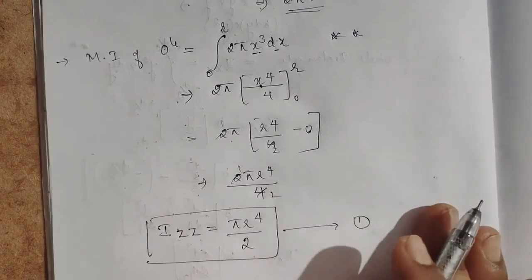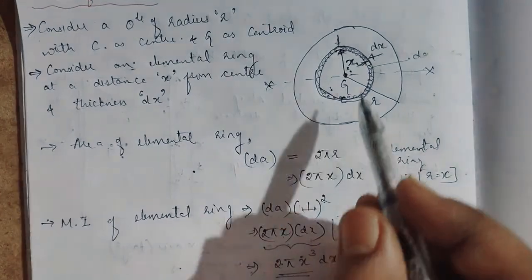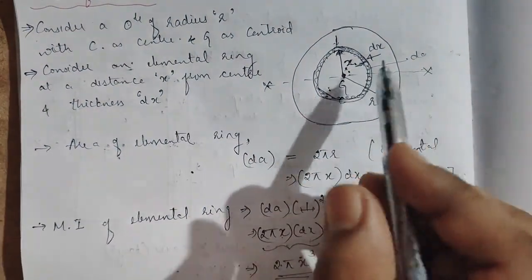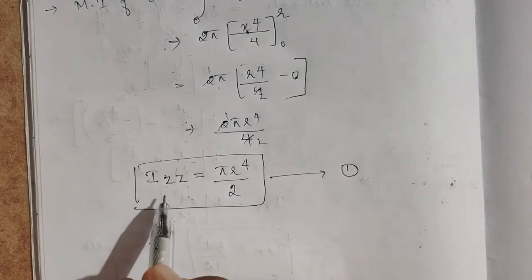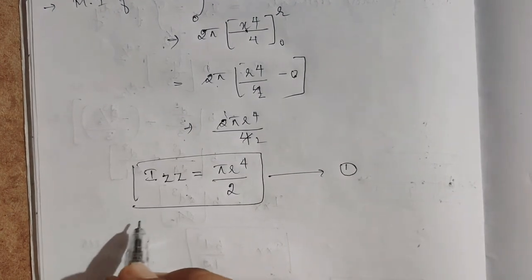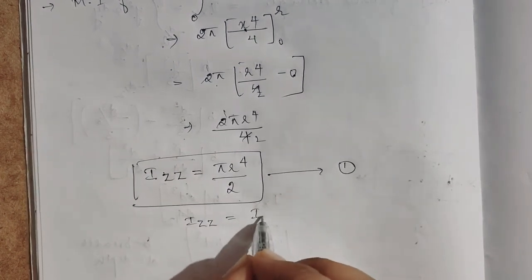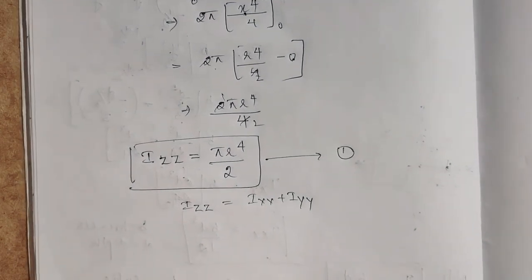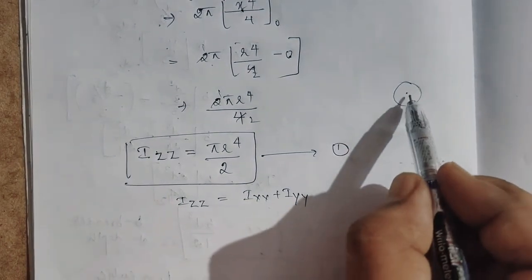This is the x axis, this is the y axis, and z is perpendicular to them. Whenever the axis Izz comes, we know the formula Izz is equal to Ixx plus Iyy. Whenever an element of a circle comes, it will be polar.